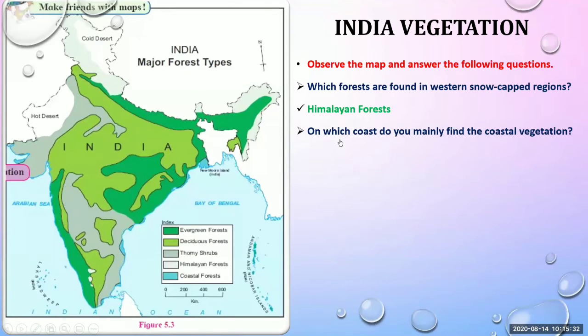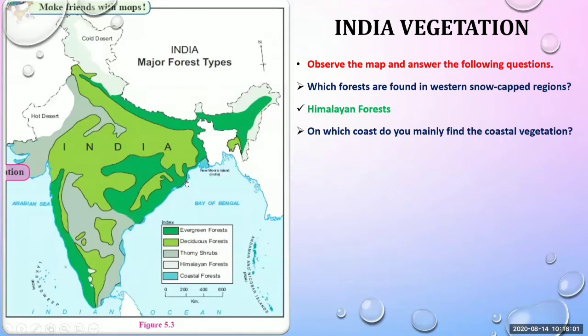Then the next question is, on which coast do you mainly find the coastal vegetation? Now check the color and the title, coastal vegetation. That will help you to give the answer. We look at the index, where coastal forest is written and the color given is light blue, and we look at the map.